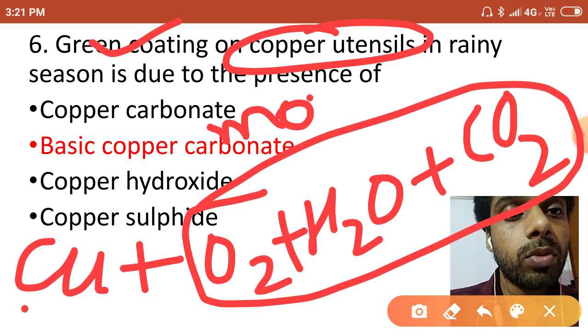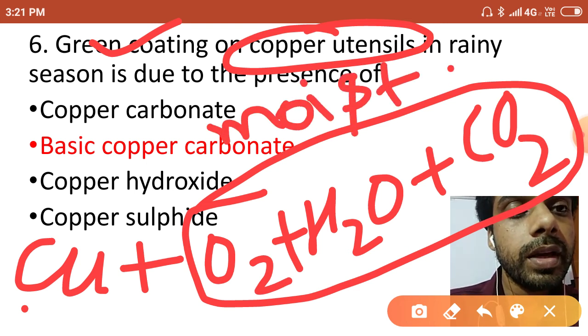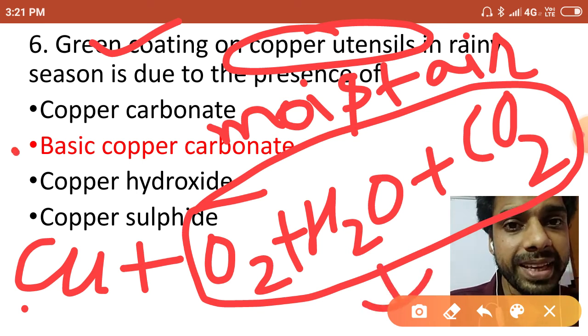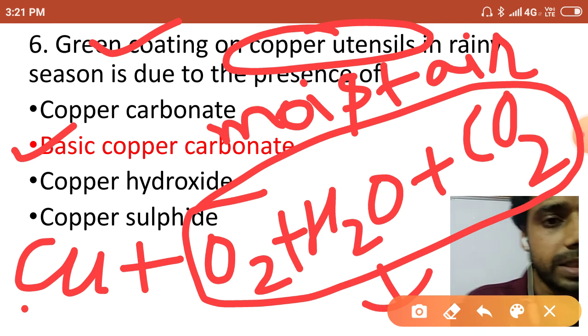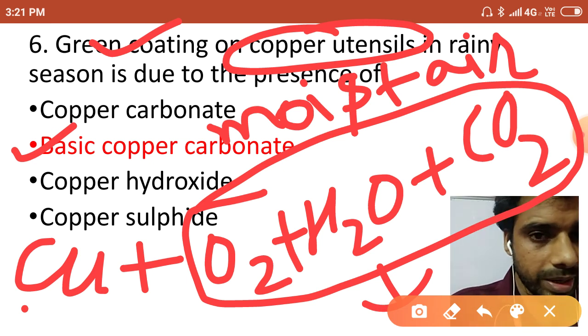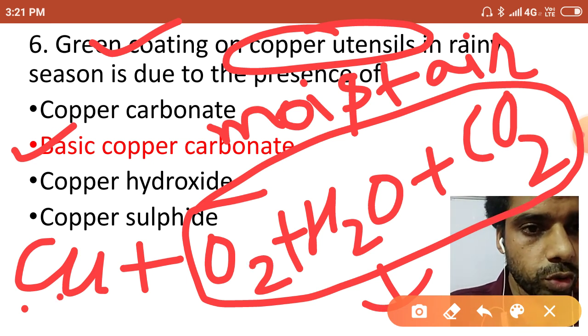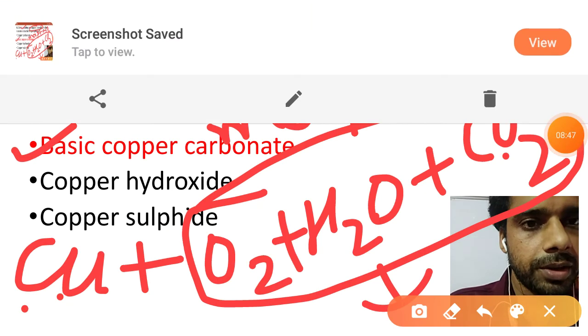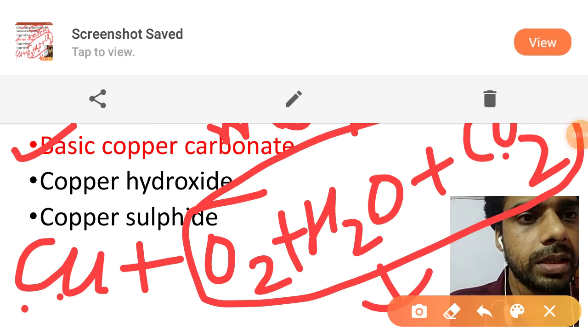After the reaction it will form basic copper carbonate, and the reactants you have seen: copper plus O2 plus H2O plus CO2. Now I will write the product only.